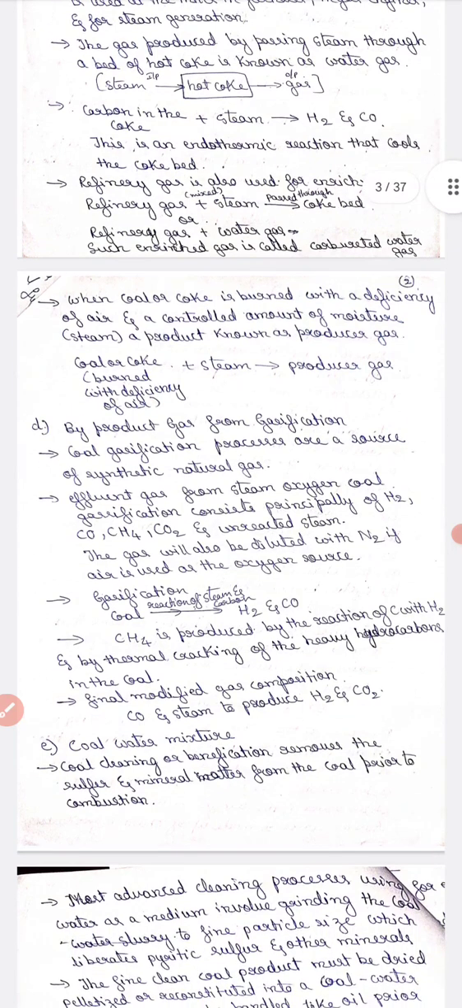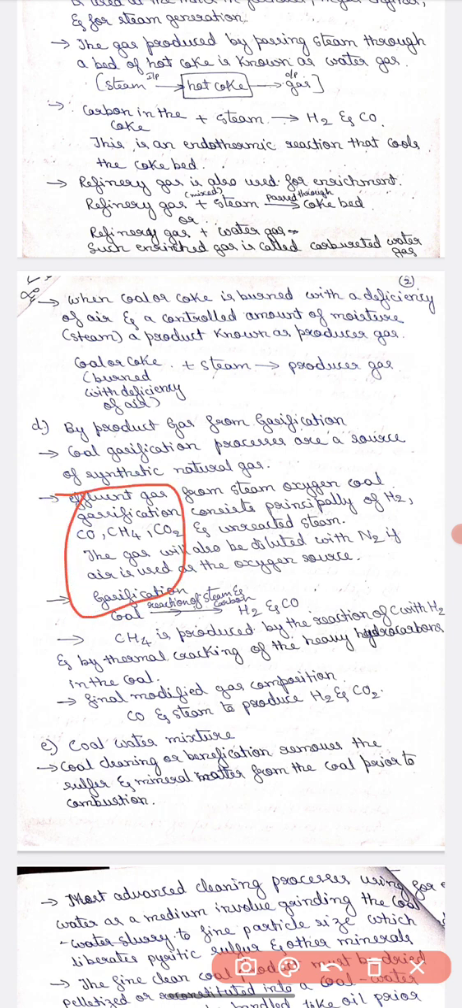When coal or coke is burned with a deficiency of air and a controlled amount of moisture, the product is known as producer gas.